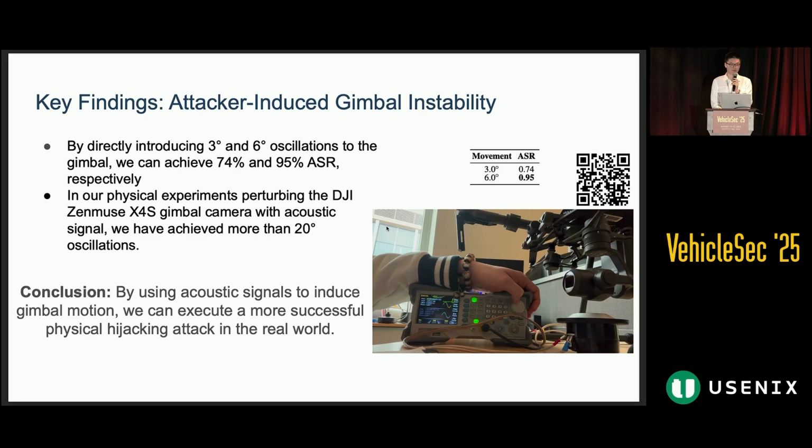And in our current physical experiment, by emitting an acoustic signal towards a DJI commercial drone, we have achieved more than 20 degrees of oscillation. So our conclusion is that by using acoustic signals to induce gimbal motion, the attacker can execute a more successful physical hijacking attack in the real world. And also the QR code is for the video where we perform physical impact on the DJI gimbal camera, and we show that we can achieve large oscillation in 3 different axes of the gimbal camera.